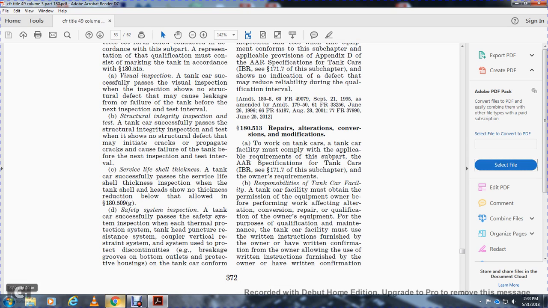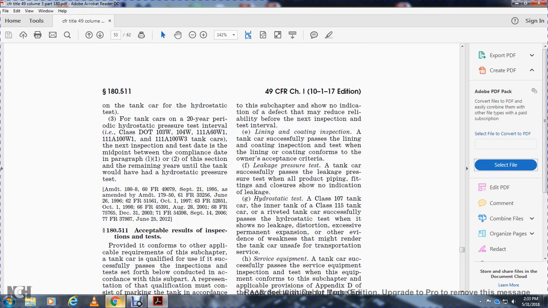Alright, safety system inspection. A tank car successfully passed the safety system inspection when the thermal protection, tank head puncture resistance system, coupler vertical restraint system, protective housing, discontinuities, breakers, the groove at the bottom of the outlets, and protective housing on the tank car conform to the subpart, showing no identification of defects that may reduce reliability before the next inspection. Lining and coating inspection: the tank car successfully passes the lining and coating inspection test with the loading, lining and coating tank for the owner's acceptance criteria. Leakage pressure test: the tank car successfully passes the leakage pressure test when all product piping and fittings in the closure show no indication of a leak.